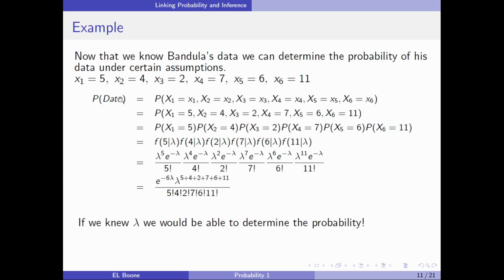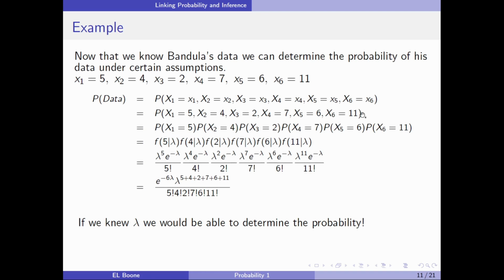All right, so if we have that, well, we can try to calculate the probability of the data, right? That would be the probability x1 equals 1, because there's a random variable for each of the fish counts. Because before I pull it out, I don't know what the value is going to be, but I do know how I'm going to measure it. So the first measurement is x1, second measurement x2, and so on. The first measurement is 5, second measurement is 4, third measurement is 2, fourth measurement is 7, fifth measurement is 6, and sixth measurement is 11.